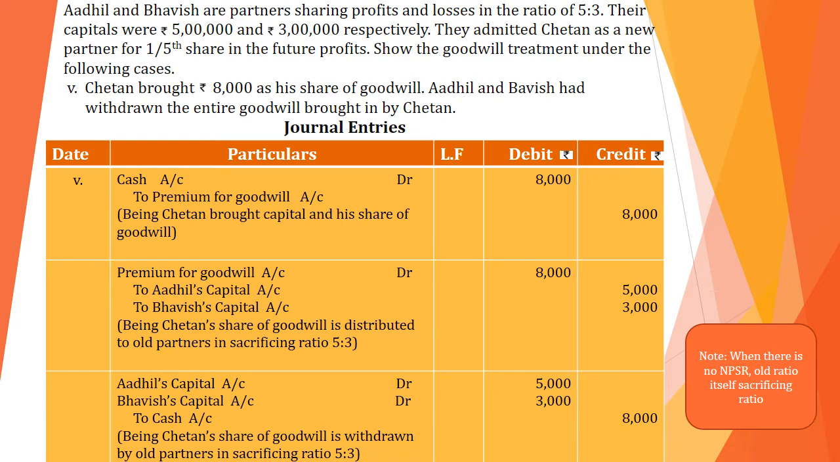Look at the third entry. Adil's capital account debit, Bhavish capital account debit, to cash account. So they are withdrawing the whole amount. So we are writing the same amount, 5,000 and 3,000 on the debit side, and on the credit side 8,000. So if suppose they have withdrawn half of the amount, then instead of 5,000 we will write 2,500, and instead of 3,000 we will write 1,500. So in such a way we have to record the entry for withdrawing the amount, and here also the sacrificing ratio is the old ratio only.